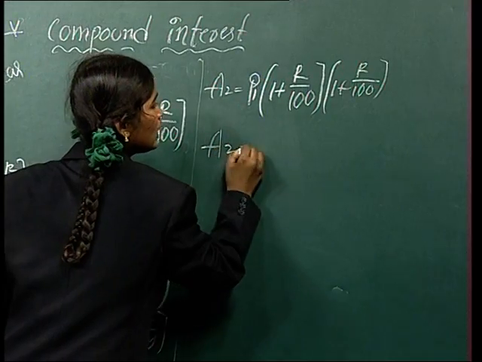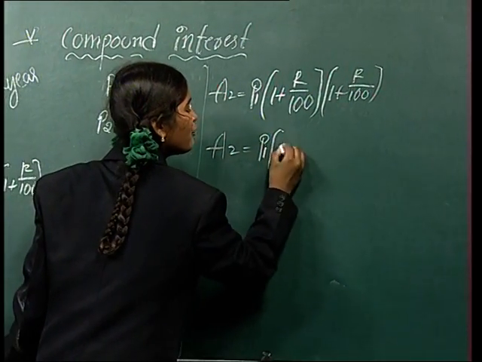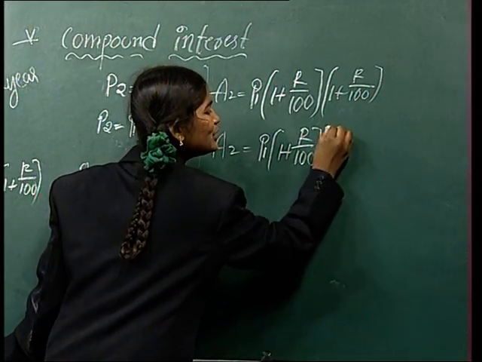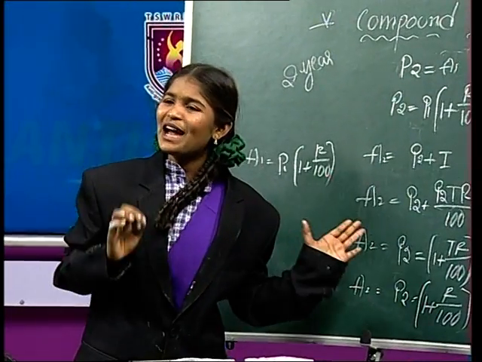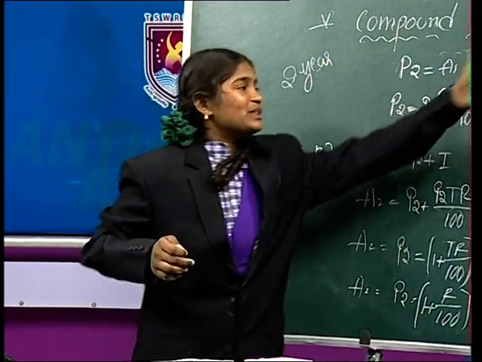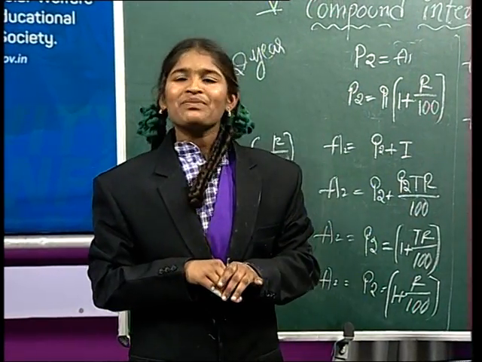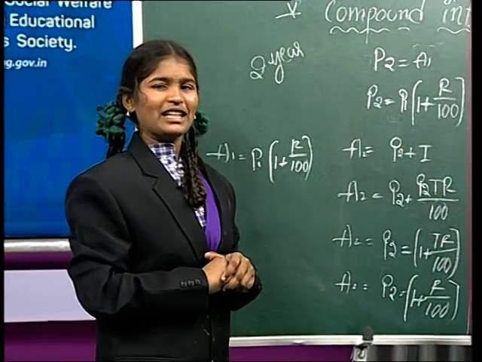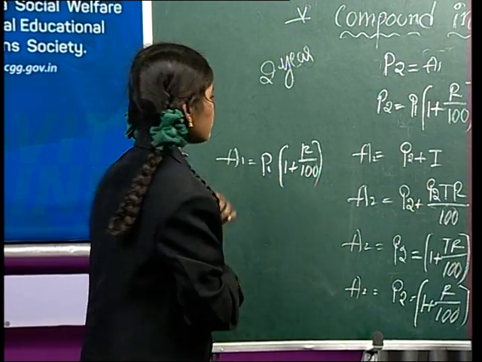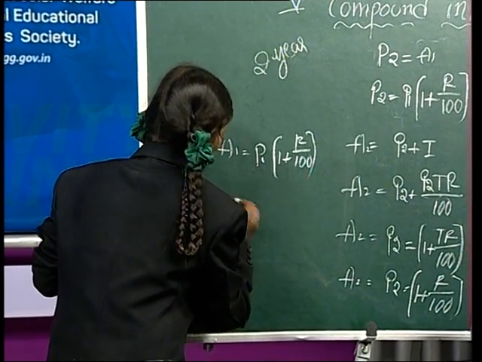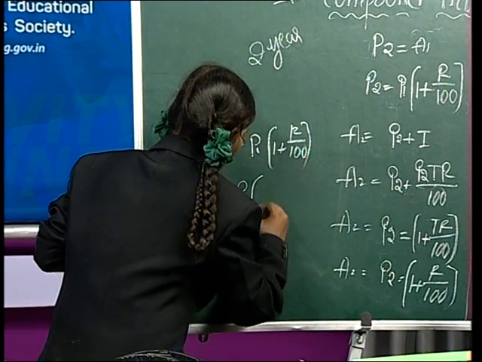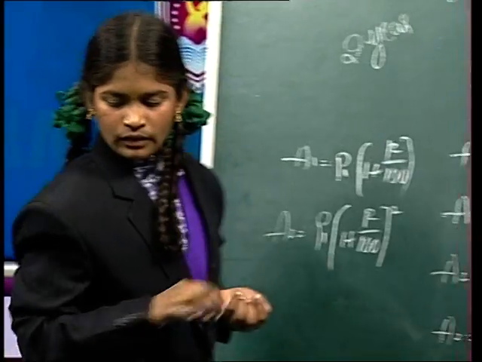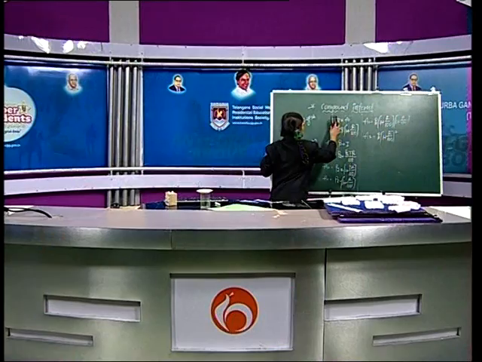We can write principal of 1 plus R by 100 whole power 2, because here we are finding the second year amount. Using this, we can easily calculate the second year amount. It's clear? Okay. Now see, A2 equal to P1 of 1 plus R by 100 whole power 2.